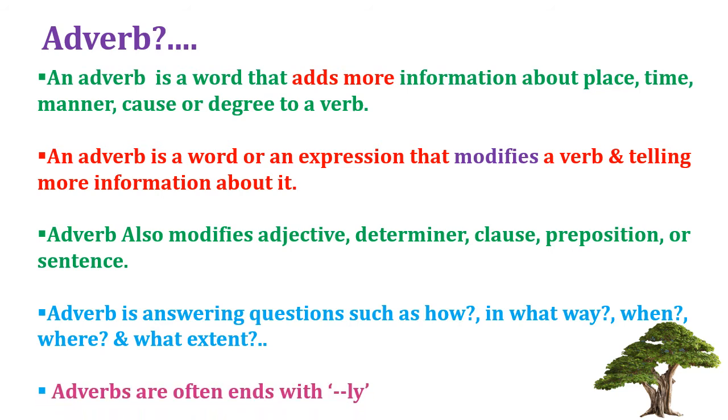Adverbs often end with ly. Generally, they end with ly. So that is the information about adverb. Let's see with the help of sentences. For example, Mohan plays sharply.